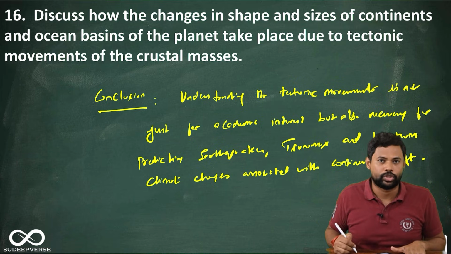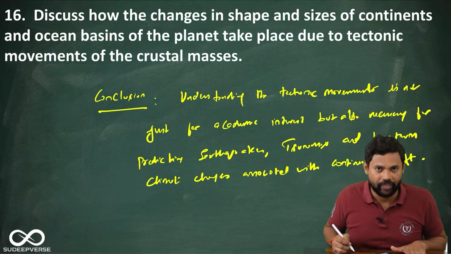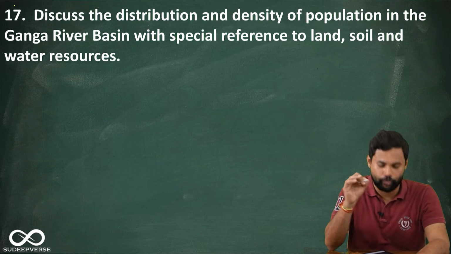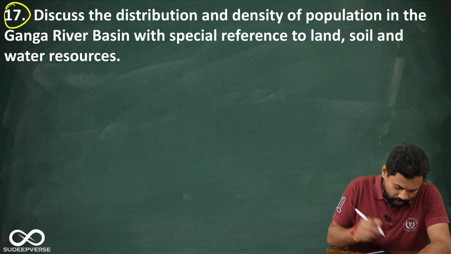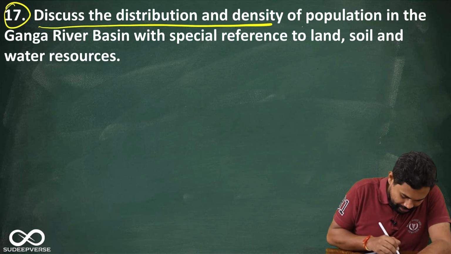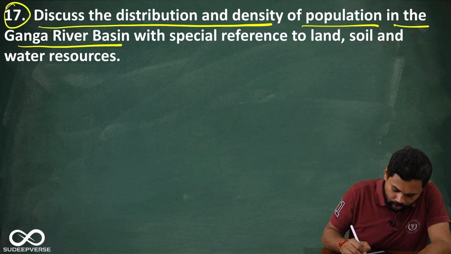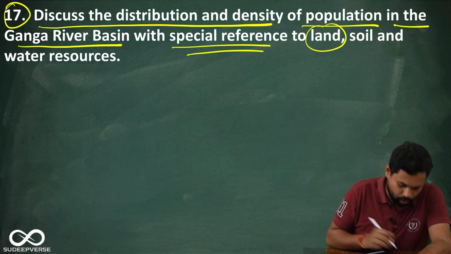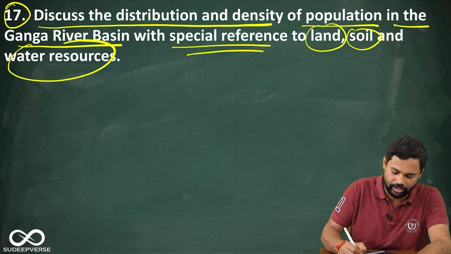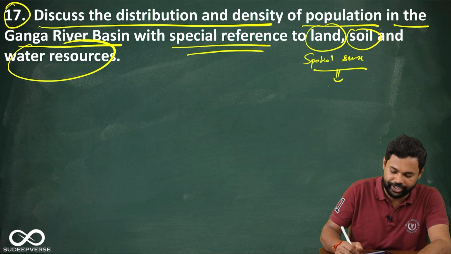Let us go to the last question of geography of UPSC Mains 2025. Okay guys, now let us look at the 17th question of the geography section of UPSC Mains 2025. Let me first read out the question. That is, discuss the distribution and density of population in the Ganga river basin with special reference to land, soil and water resources.